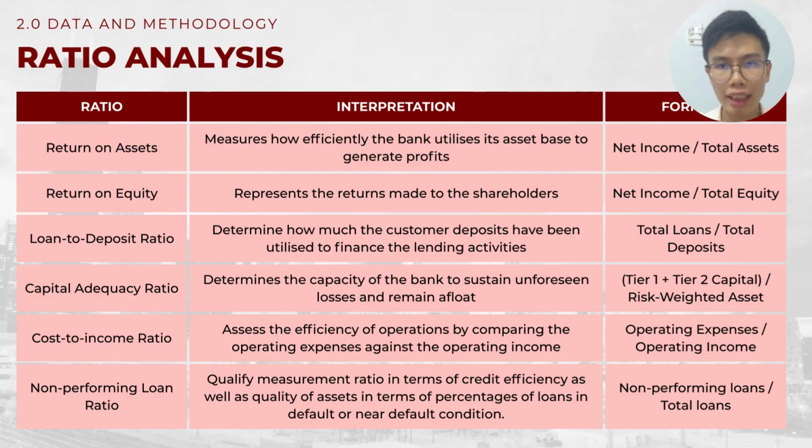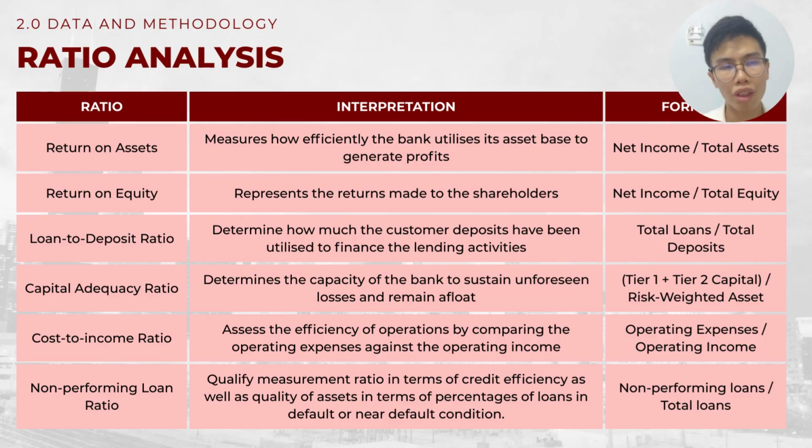There are 6 ratios that will be evaluated in this section. Return on assets measures how efficiently the bank utilizes its asset base to generate profit. Second, return on equity measures the return made to the shareholders. Loan to deposit ratio determines how much of the deposits has been utilized to finance lending activities. Capital adequacy ratio determines the capacity of the bank to sustain unforeseen losses and remain afloat. Cost to income ratio assesses the efficiency of operations by comparing operating expenses against operating income.